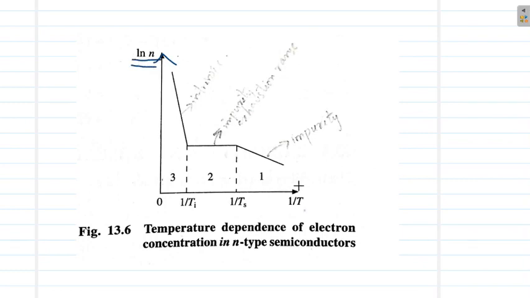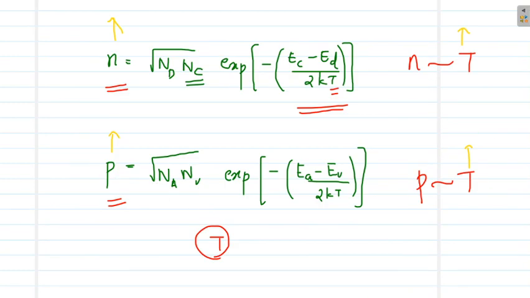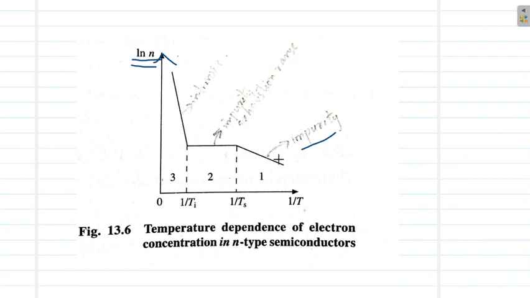So at low temperature, what is the equation for charge carriers? At low temperature, we have these equations. N and P depend on temperature. So as temperature increases, electron concentration or hole concentration will be going up. So first we have that range of temperature, where this is the inverse of temperature, 1 by T. So temperature increases towards the left side. So as temperature increases, we can see the concentration of electrons is going up.